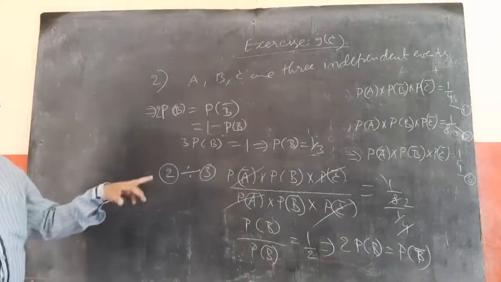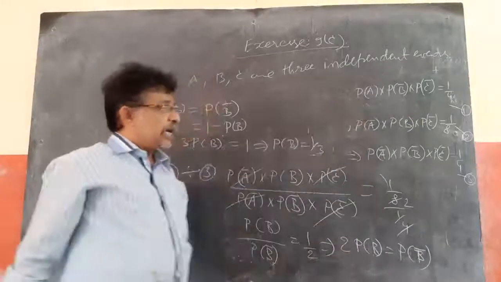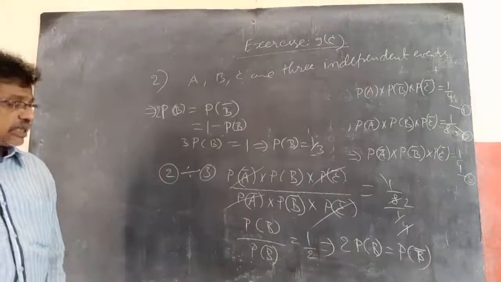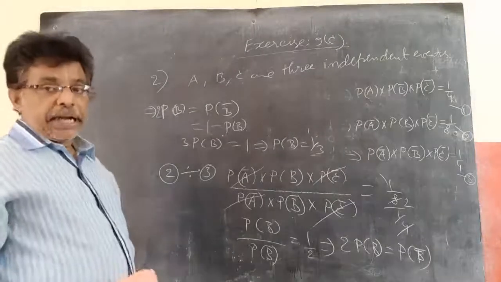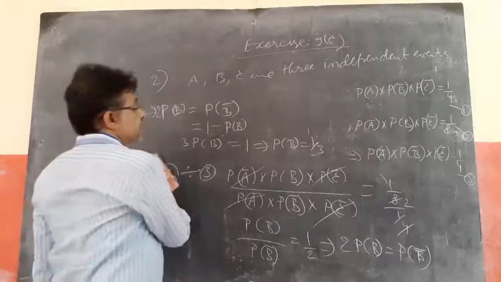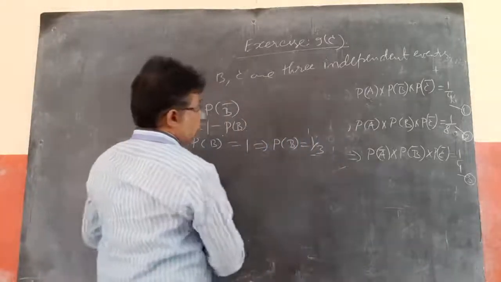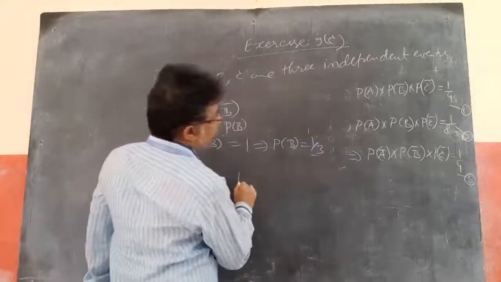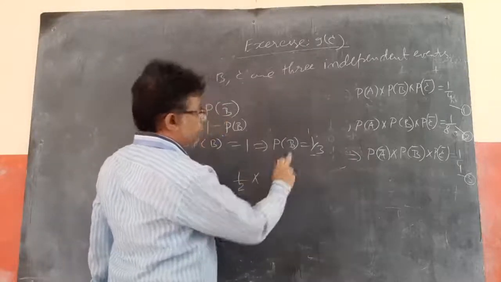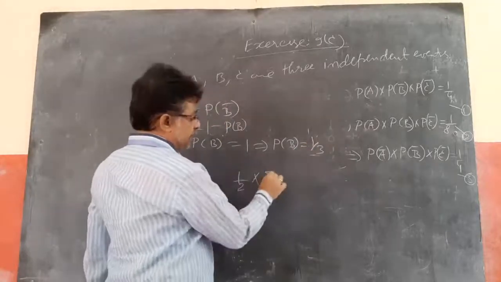Now I got P of A and P of B. If I substitute both in equation 1, do I get P of C or not? So just substituting P of A and P of B in equation 1, what do we get? P of A is 1 by 2 into P of B bar. P of B is 1 by 3, so obviously P of B bar is 1 minus 1 by 3, which is 2 by 3.